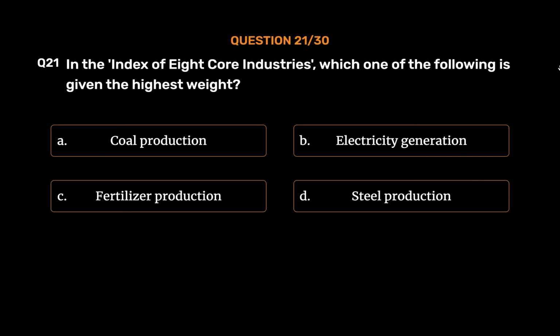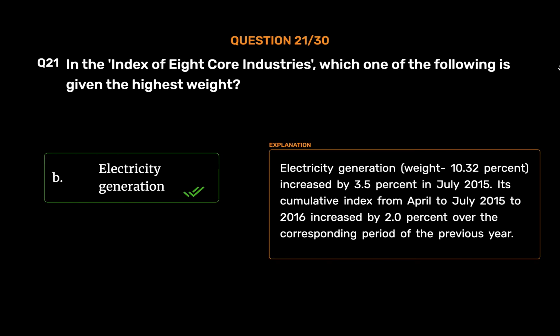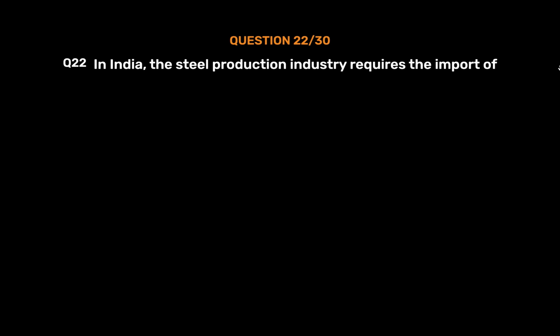The correct answer is option B. Electricity generation, weight 10.32%, increased by 3.5% in July 2015. Its cumulative index from April to July 2015-16 increased by 2.0% over the corresponding period of the previous year.